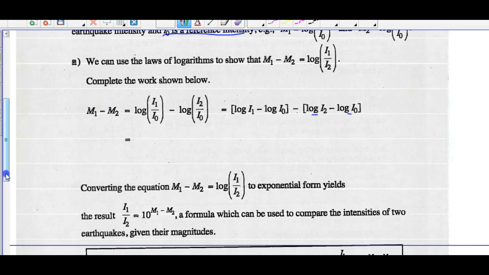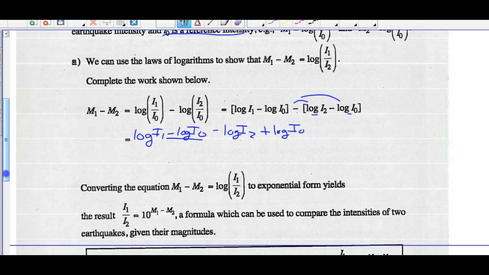And now what can we do? Expand out this bracket. So you've got log intensity 1 minus log intensity 0 minus log intensity 2. And the negative times the negative makes us plus log intensity 0.